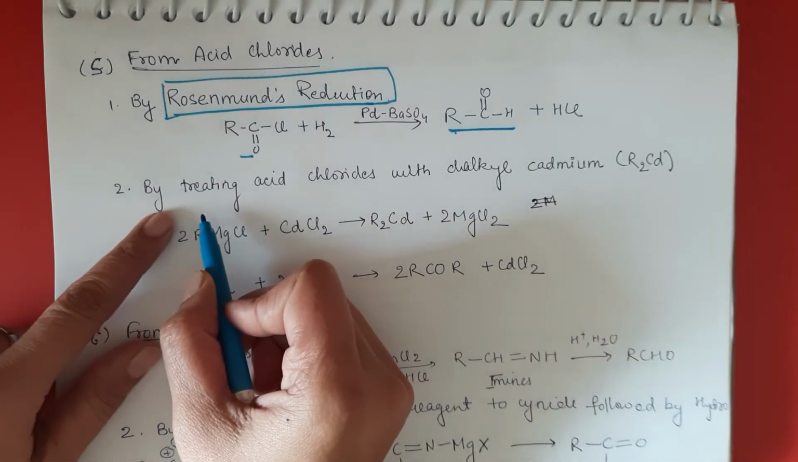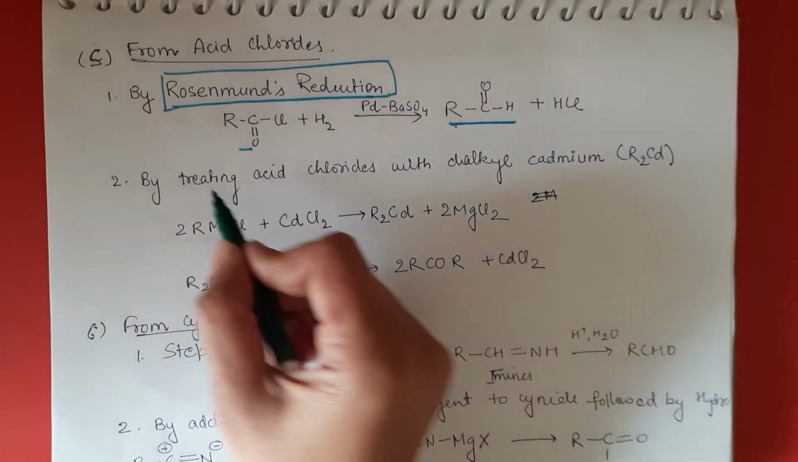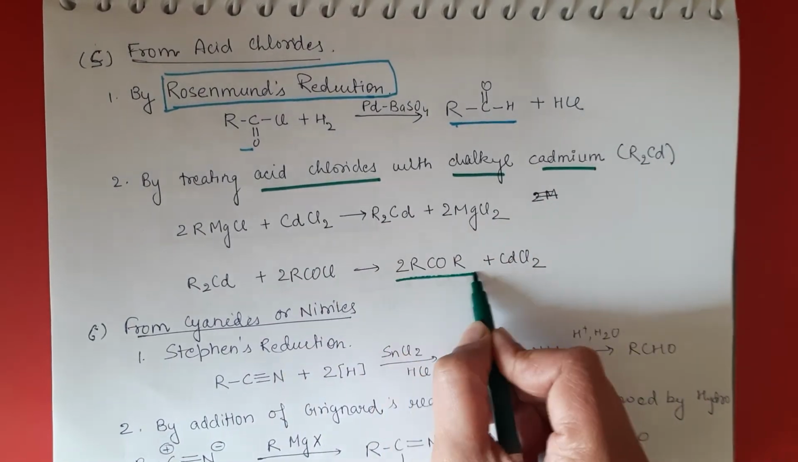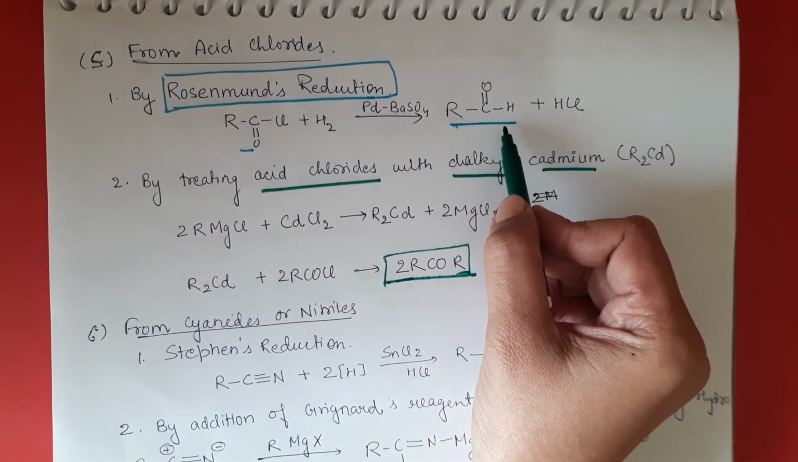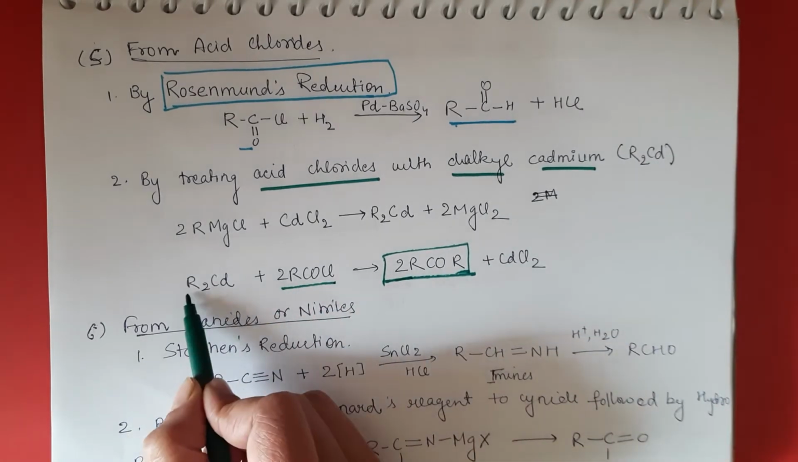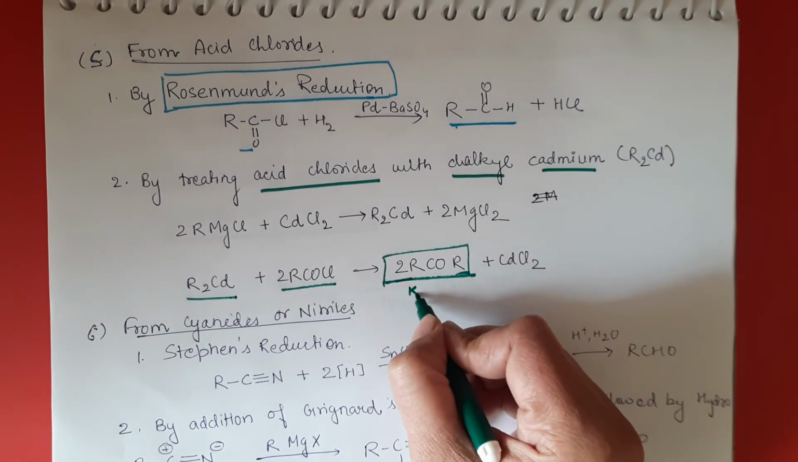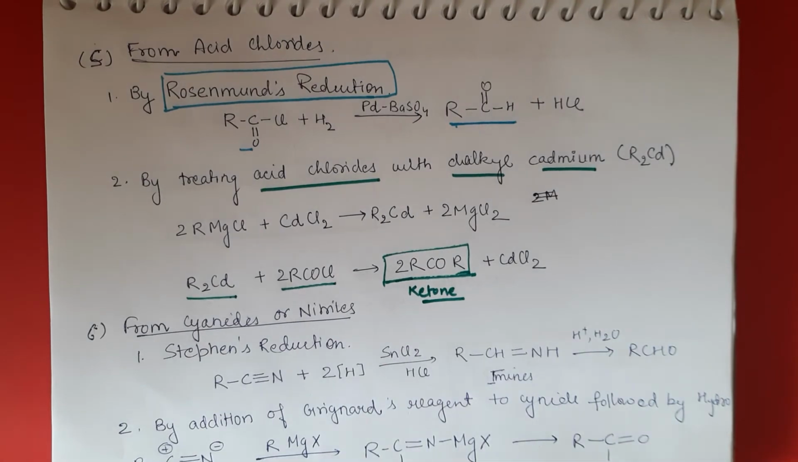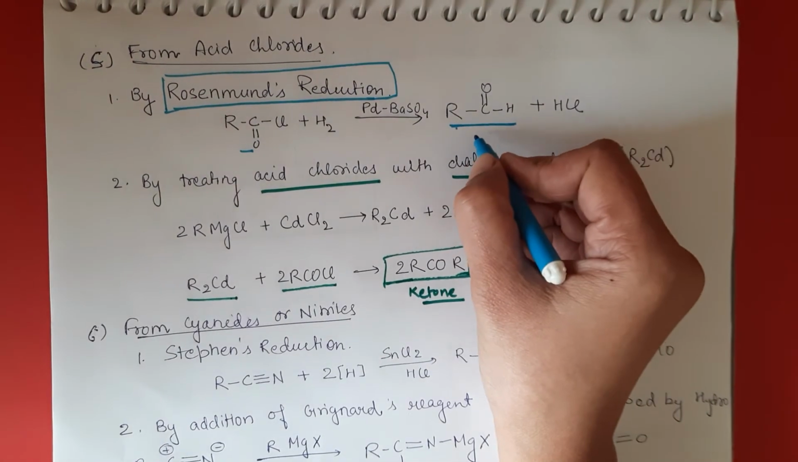And the next reaction in this is treating acid chloride with dialkyl cadmium. By treating acid chloride with dialkyl cadmium, we can get what? Ketone. RCOCl, by reduction of this we get aldehyde, and by treating RCOCl with R2Cd, that is dialkyl cadmium, we are converting it into ketones. So here you can see acyl chloride can give both aldehyde and ketone by just changing the reagent.